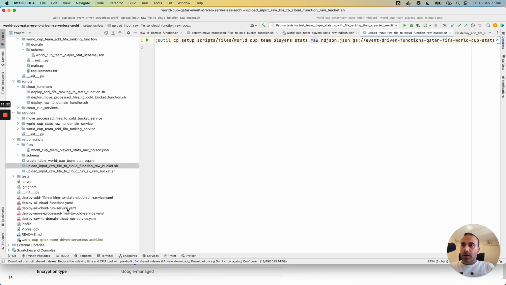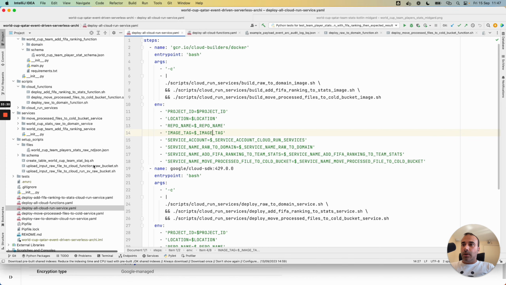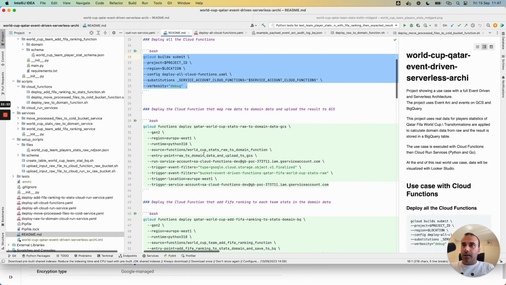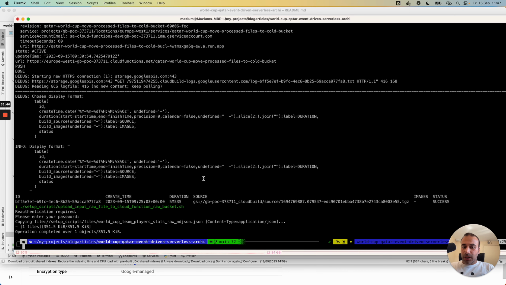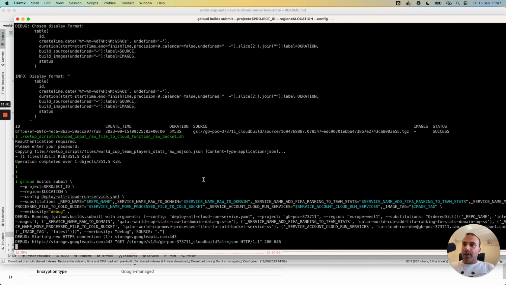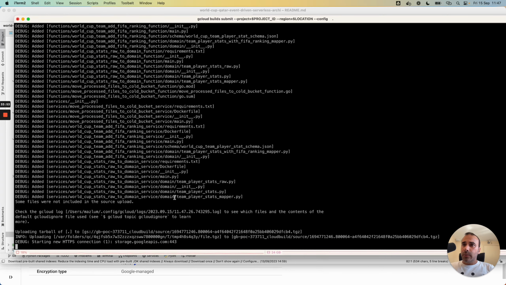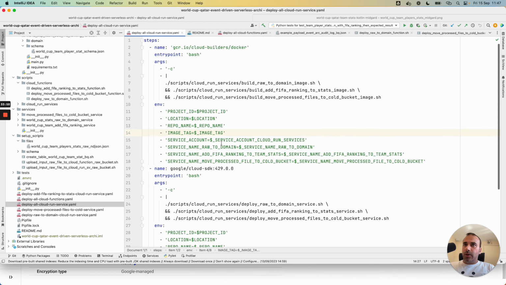The logic was applied by a cloud function. To save time, I show the Cloud Run part. The logic is similar for Cloud Run. I go again to my README file and I will launch the command line to deploy all the Cloud Run services here. I will execute the deployment here, and it will take a few minutes. To save time, I jump to the logic to deploy all Cloud Run services.